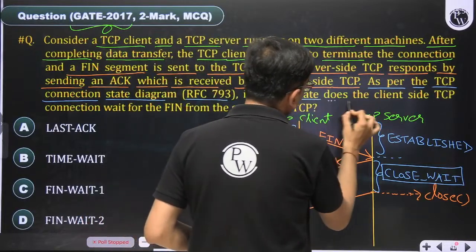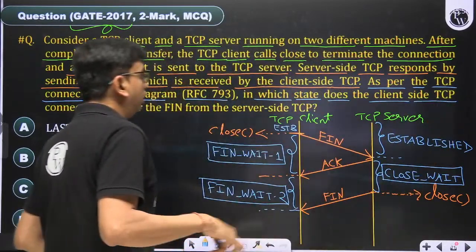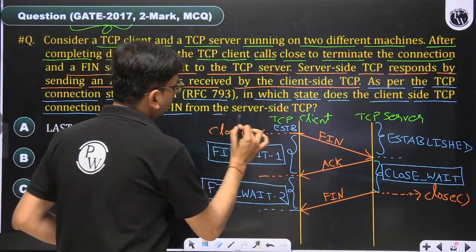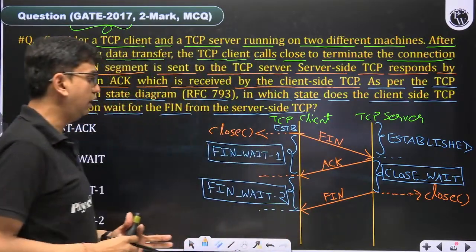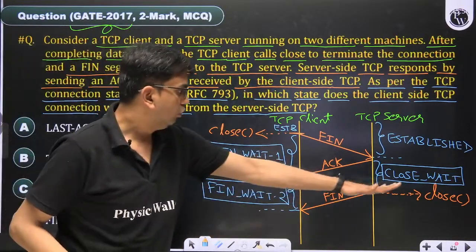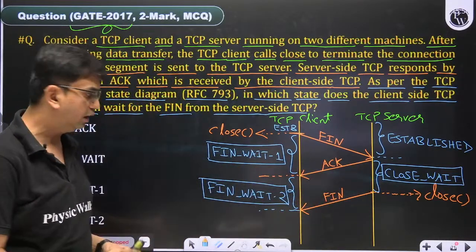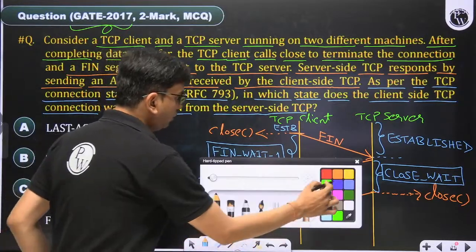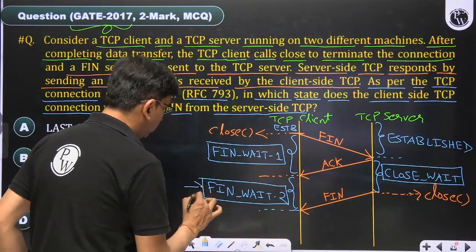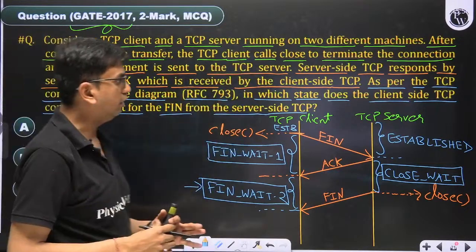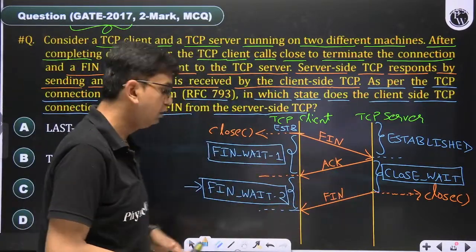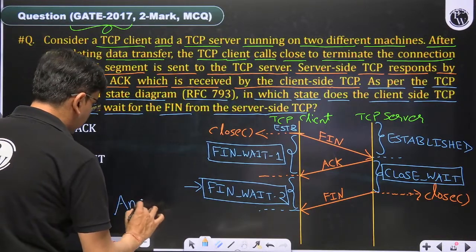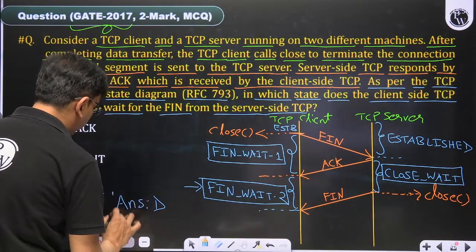In which state does the client side TCP connection wait for the FIN from the server side TCP? So the client is waiting for the FIN from the server side TCP. The client is in which state? The correct answer of this question is FIN wait 2. In this state, the client side TCP is waiting for the server side FIN. The correct answer of this question is D, FIN wait 2.